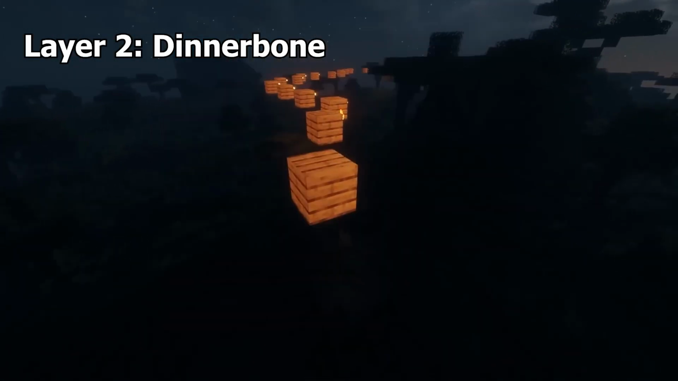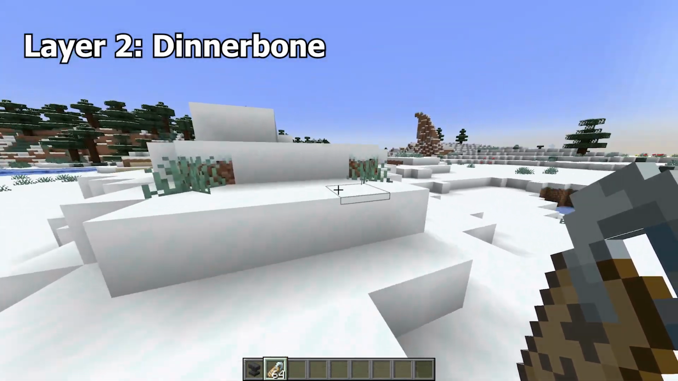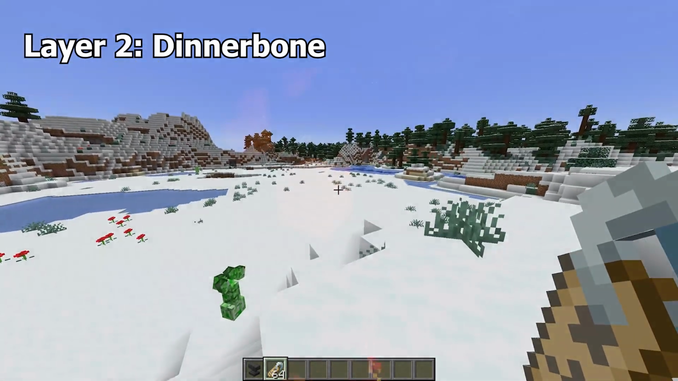Dinnerbone is a technical director at Mojang who has been working there for over 10 years now. Naming a creature this with a name tag will cause them to be rendered upside down. His account also renders upside down in Minecraft.